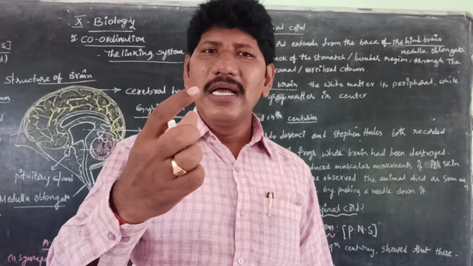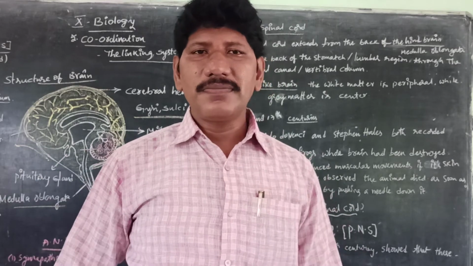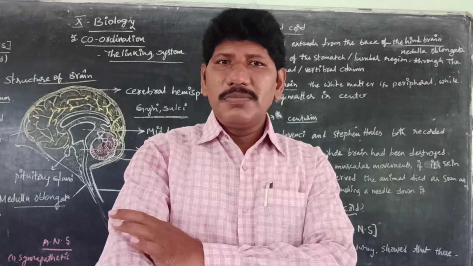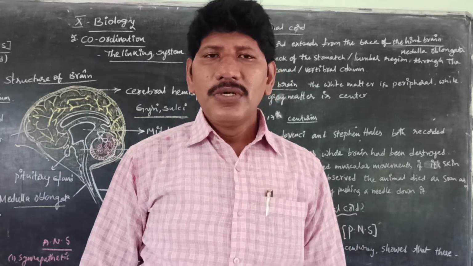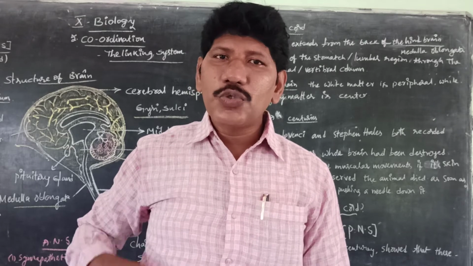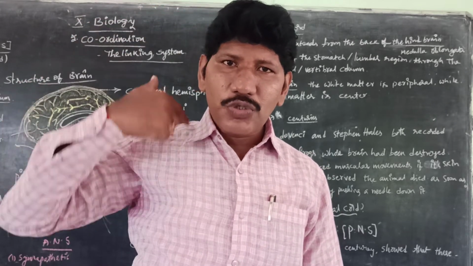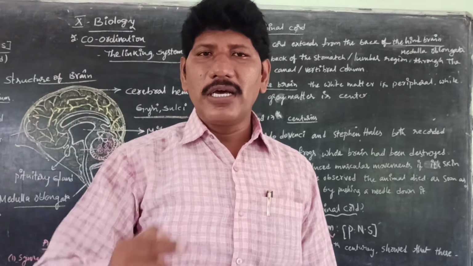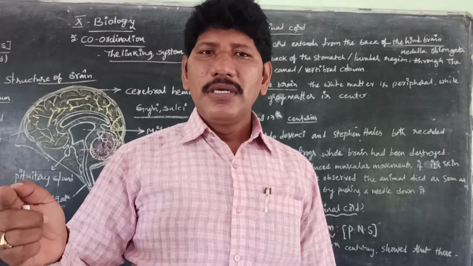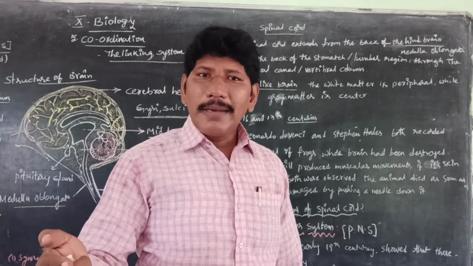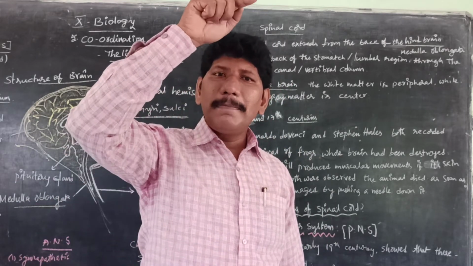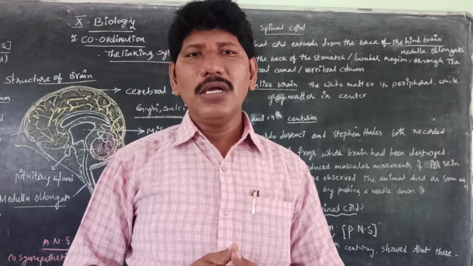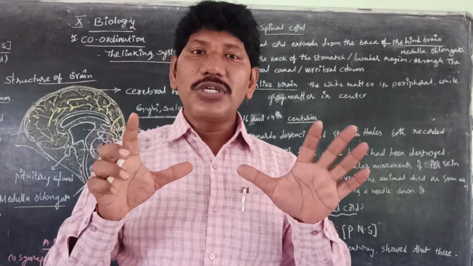Actually, the spinal cord is the bridge between the brain and the body parts. Is it clear, children? This is our brain. This is the spinal cord. These are the motor organs, meaning forelimbs and hind limbs. So information passes from the sensory organs towards the brain and from the brain towards the motor organs. So this is the pathway of sensory nerves and motor nerves. Here the ventral root passes the information from the brain towards the motor organs, so the ventral root is very important.